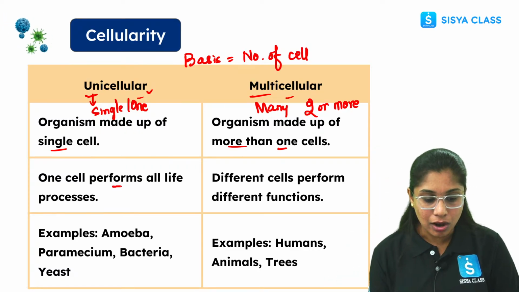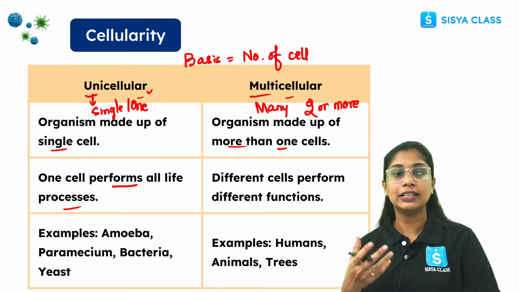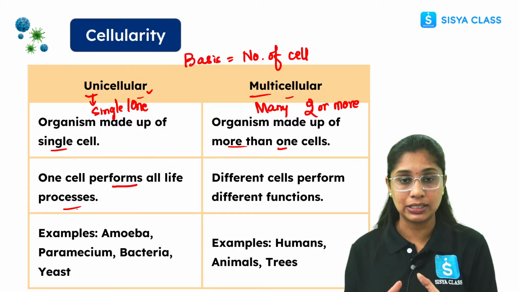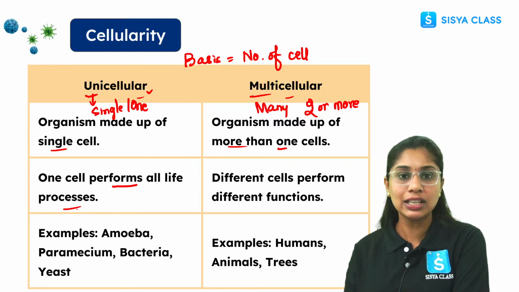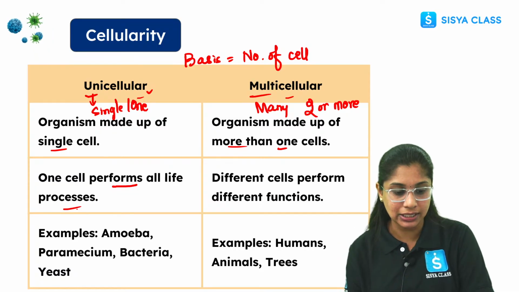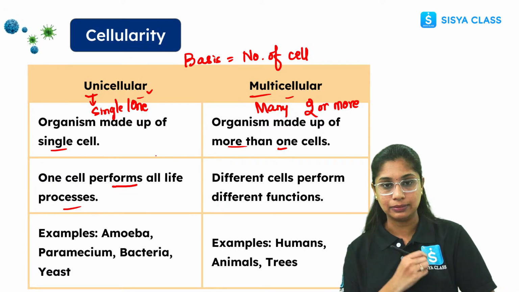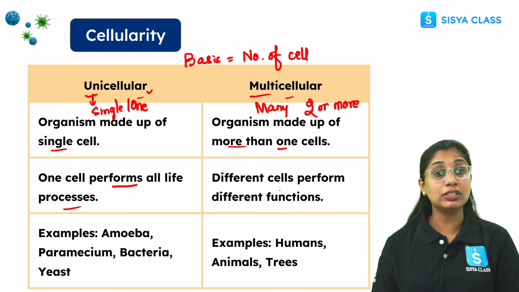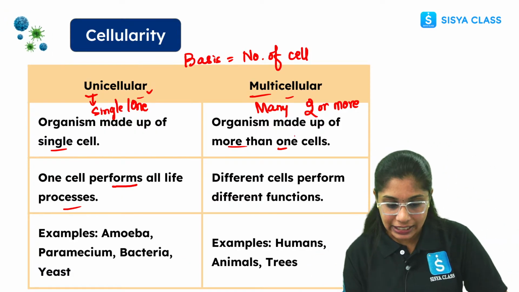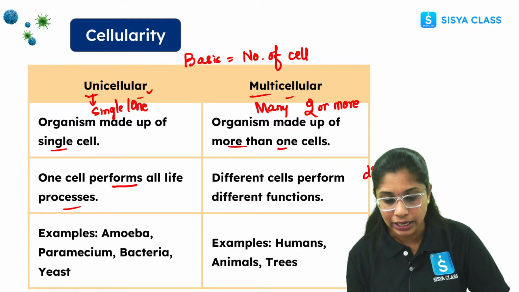One cell performs all life processes. What does it mean? It is respiration, it is digestion, it is excretion. These are all the physiological processes that help the organism to survive. Now all these physiological processes are performed by this single cell only, right? But if you see on the other side, here we have a multicellular organism. Here we see the division of labor. What is division of labor, everyone?